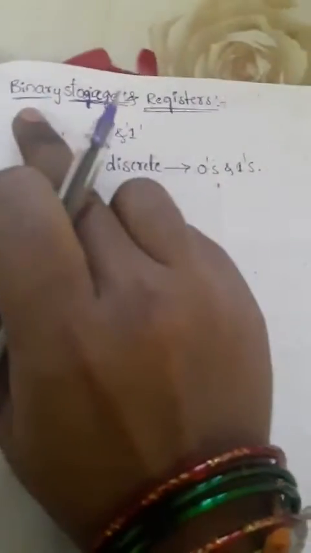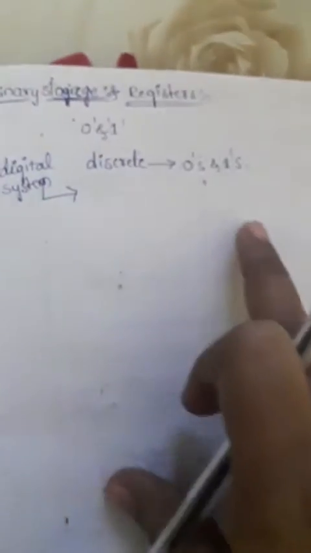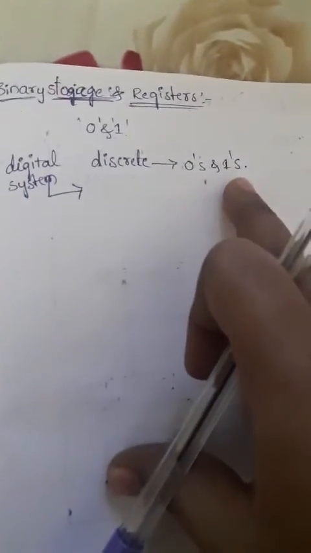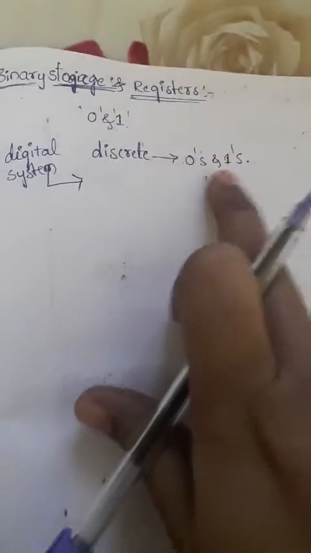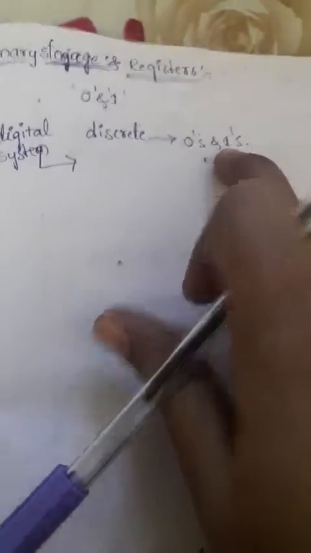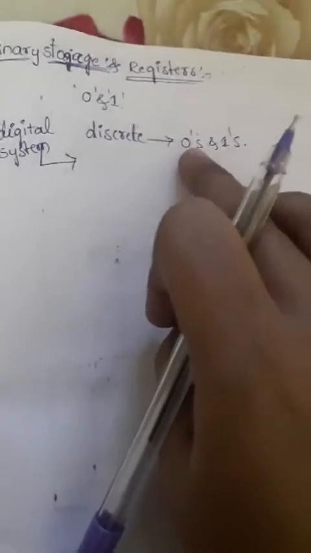Binary storage is this storage medium containing binary elements, with storage elements for storing individual bits, that may be a 0 bit or a 1 bit.